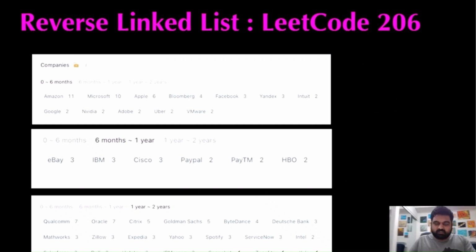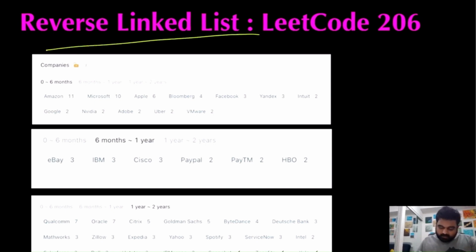Hello friends, we are not employed by a FAANG company, so let's not stop LeetCoding till we get there. Today we are going to do the reverse linked list problem, and essentially this is a very easy but very important LeetCode problem, as it has been asked at a bunch of different companies.